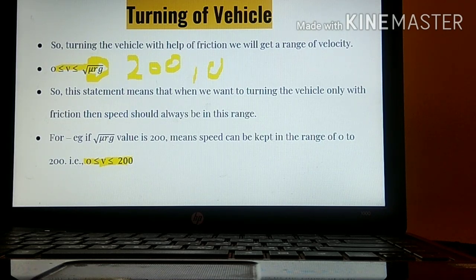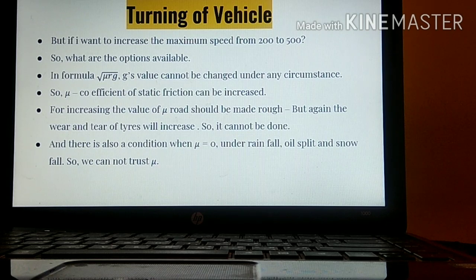Now, if I want the speed to be increased to 500, what is the option available? We will see this formula, that is V equals root mu rg. We are only considering friction over here, nothing else. Here g's value cannot be changed because it is acceleration due to gravity, but mu, the coefficient of static friction, can be increased or decreased. We will try to increase the value of mu in order to make the maximum limit 500. So what we'll be doing is making the road rough.